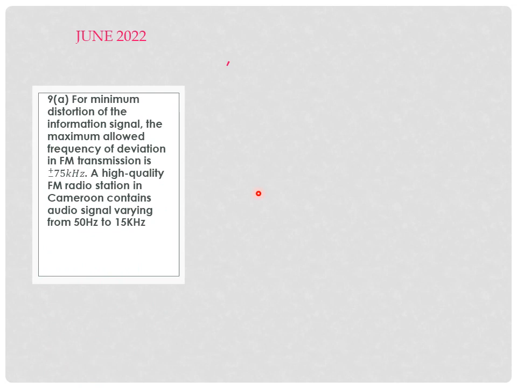We will go straight to question 9A. For minimum distortion of the information signal, the maximum allowed frequency deviation in FM transmission is plus or minus 75 kilohertz. A high quality FM radio station in Cameroon contains audio signals varying from 50 Hz to 15 kilohertz.